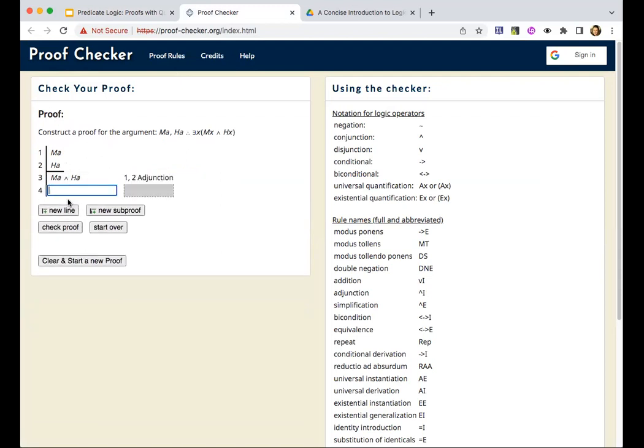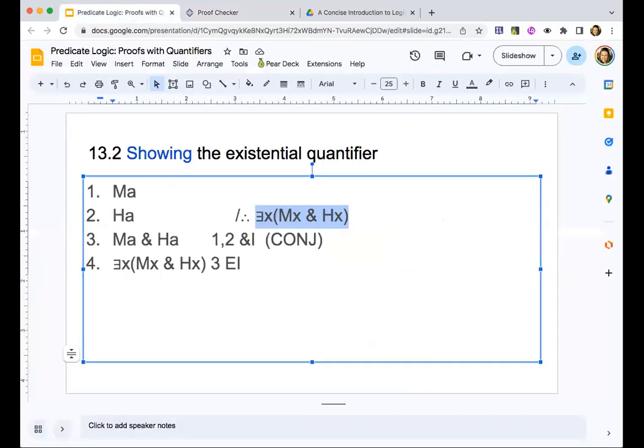And then we applied existential generalization. I'm just going to copy the conclusion into the last line. Look down here. What is existential generalization? It's EI. Line 3, EI. Check, proof, done. Congratulations.